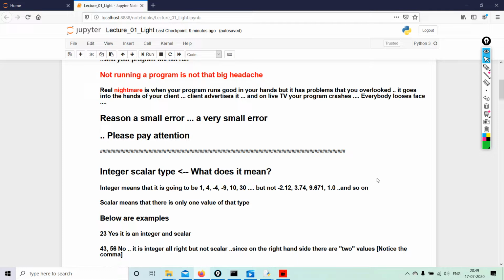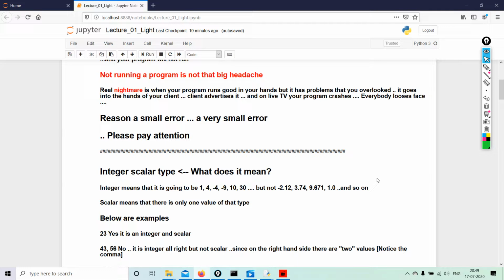We are going to start with the integer scalar type. What does it mean? In programming, when we are writing a program, the program has been written in a manner that it will only be executed if you use the reserved keywords. The way it has been written, we cannot play with it, because I did not write Python. Whoever did it has written the program in this manner.